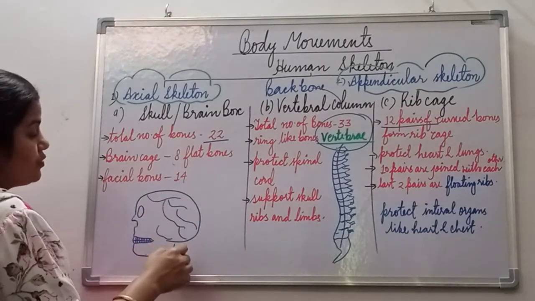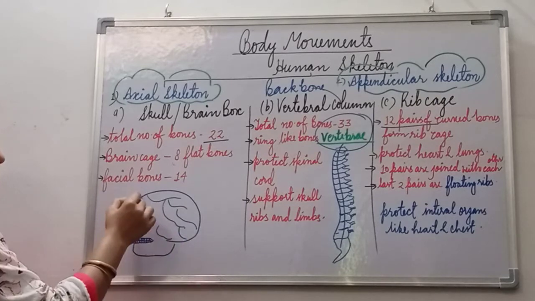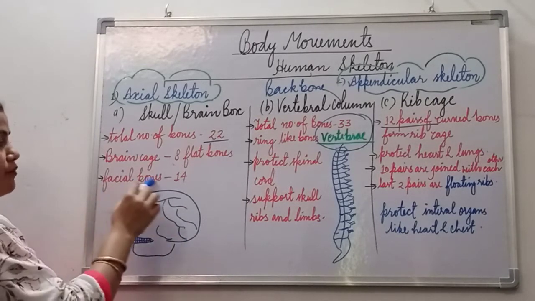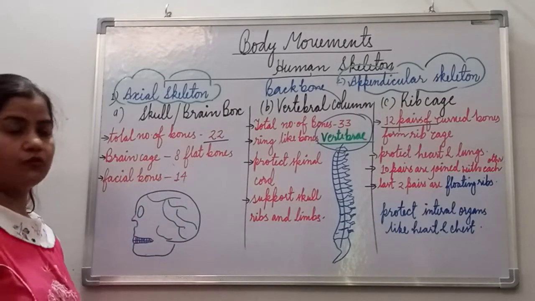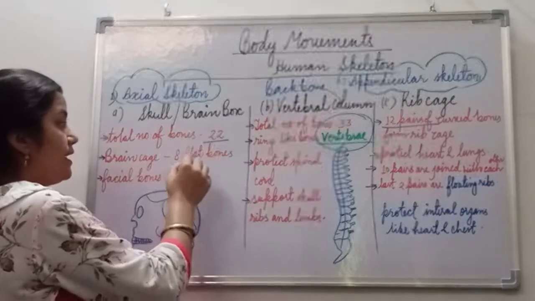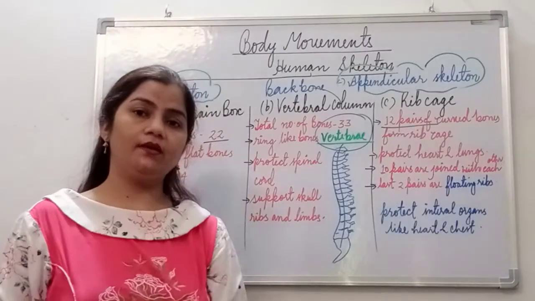So in this you can see the 8 bones form the brain case, and the rest of the bones form the face. So the total number of facial bones is 14, and the brain case bones are 8. So 14 plus 8, this is how the 22 bones are present in the whole skull, okay.